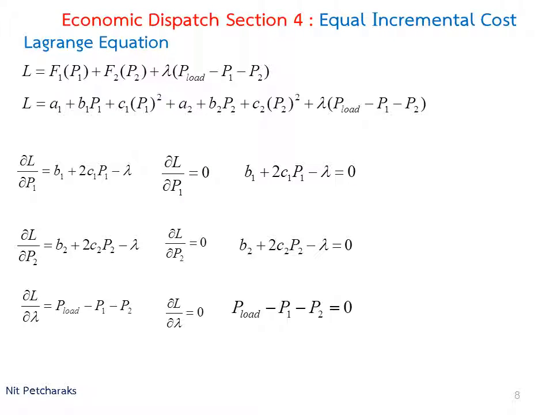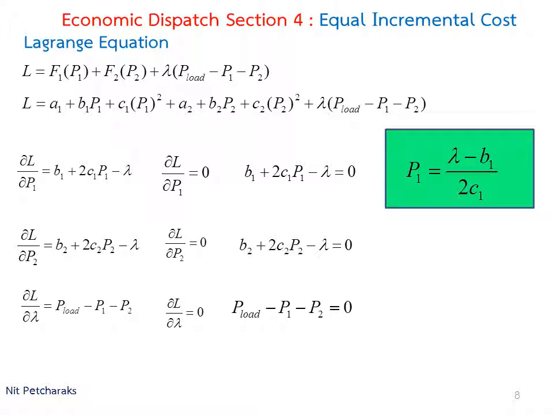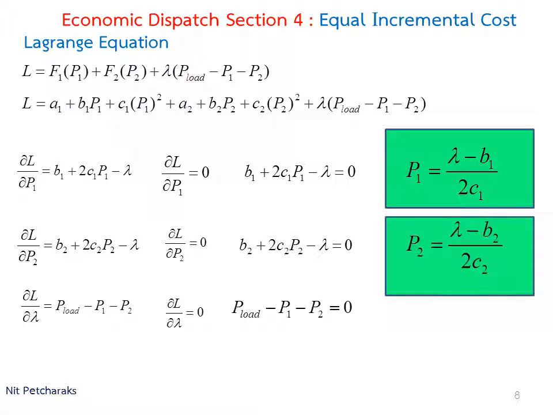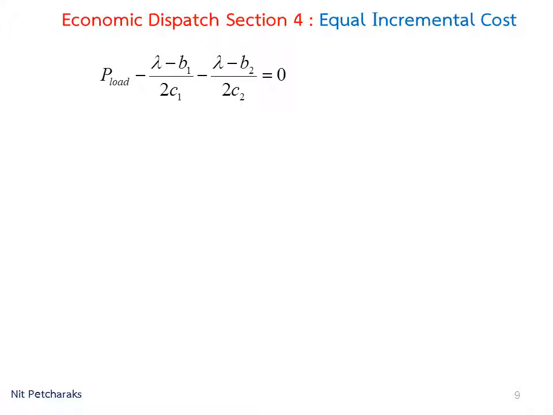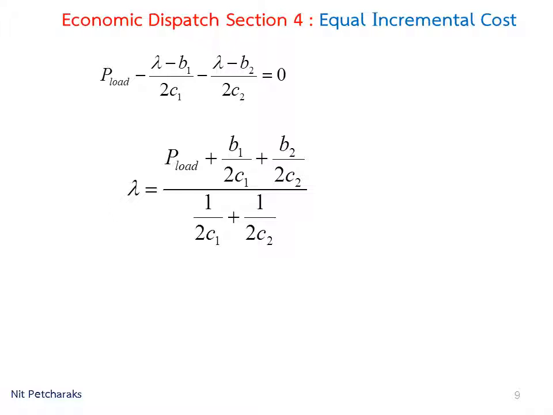Rearrange equations. Then we obtain equations of P1, P2, and then we replace P1 and P2 in power balance constraint. Then we rearrange the equation again. We will obtain the appropriate lambda or incremental cost.